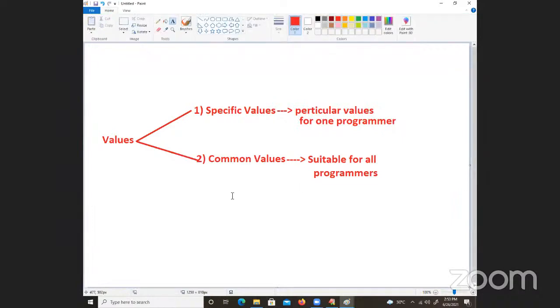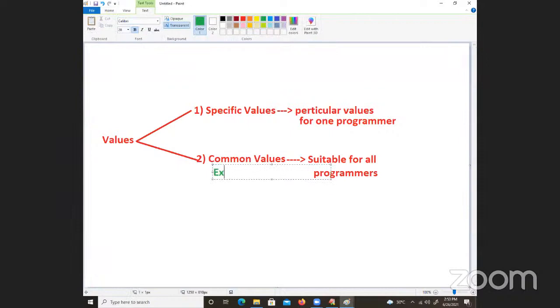Examples, you take all of this. Anything we speak should map to the programming part. Take common values: if I say one value, everybody will use the same value. Take the best example. The best example is what? Pi value. Pi is equal to 3.14.